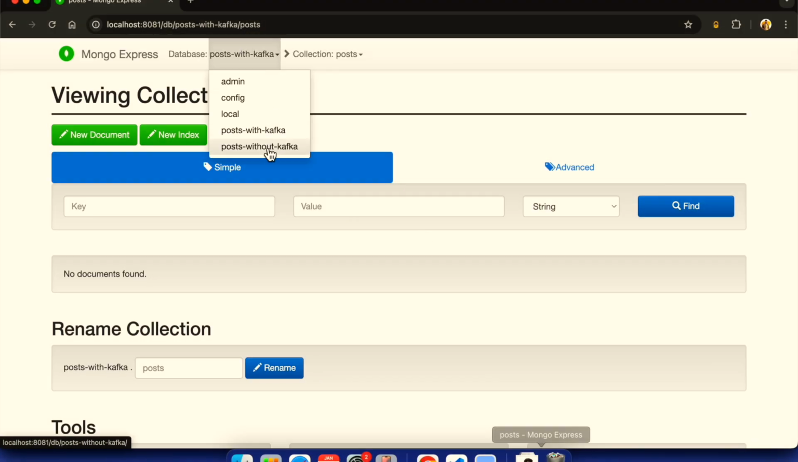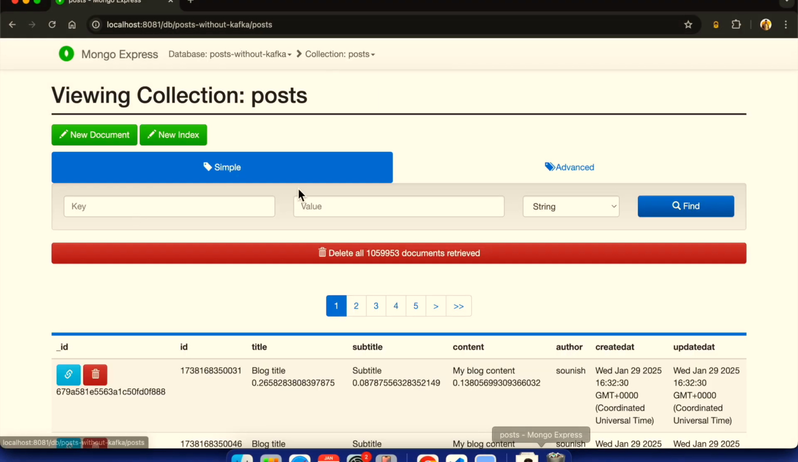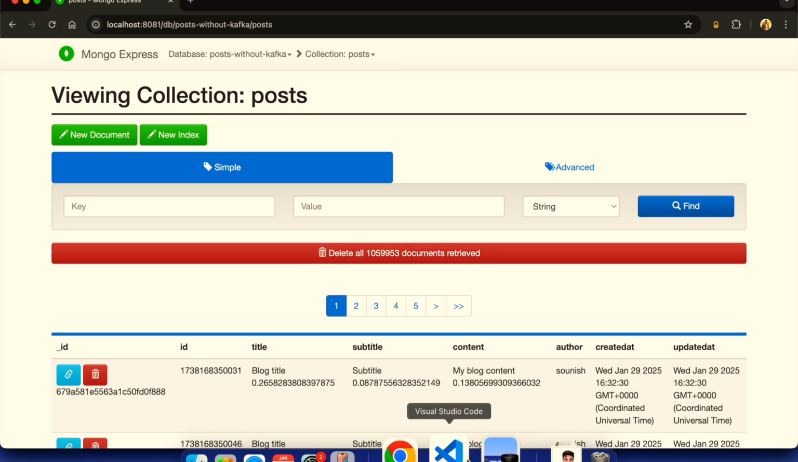Now if I look at my MongoDB, data is also getting ingested continuously. If I go to post without Kafka, see the posts available. So there are a total of 10 lakh plus entries, and the test has run successfully.